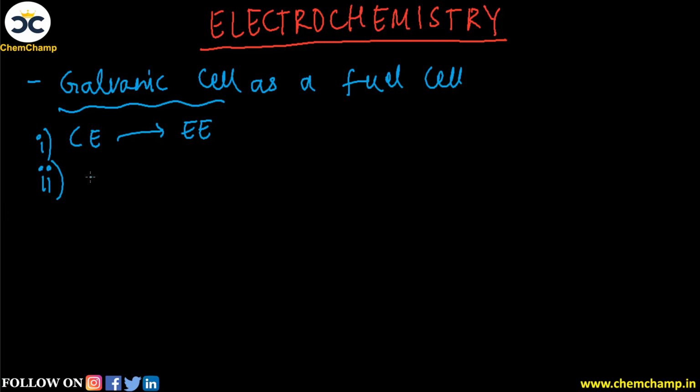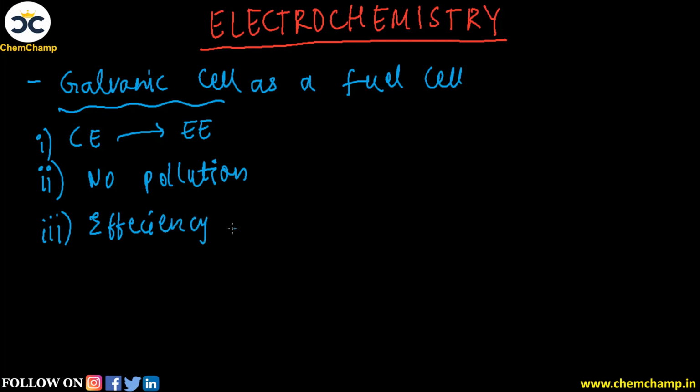Then second, it has no pollutant. Let's say यहाँ पर there is no pollution at all. That is, the electrolysis process, the process in electrochemistry of a galvanic cell, does not produce any pollution. So it is pollution free and also efficiency is very high. यहाँ पर हम लिख सकते हैं efficiency is high, and that is why we need to use a galvanic cell as an alternative for thermal power plant.